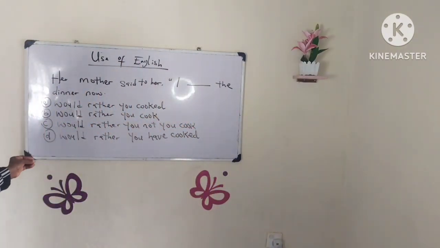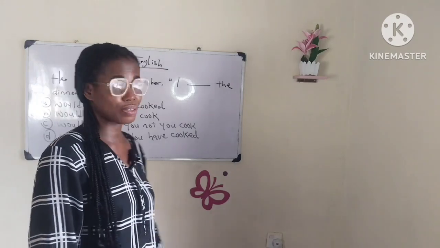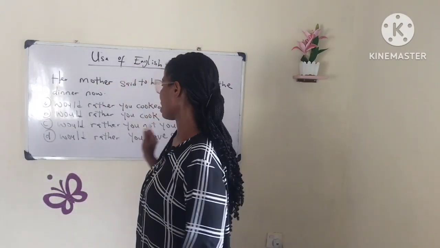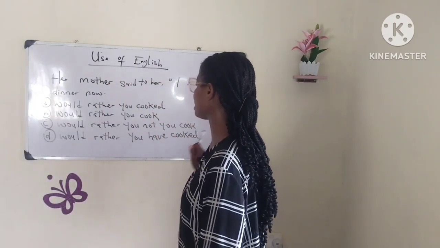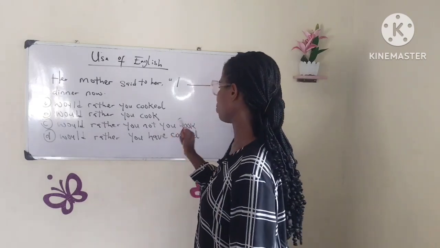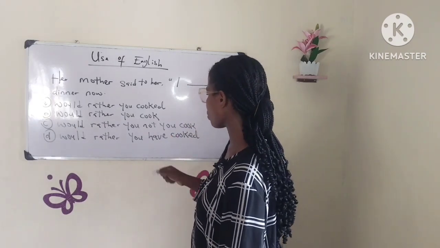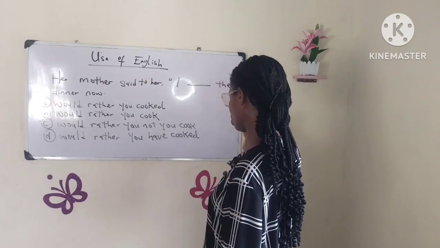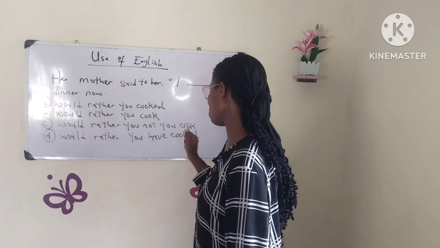Let's attempt the question now. Her mother said to her, "I dash the dinner now." Now let's look at the options. A: I would rather you cooked. B: I would rather you cook. C: I would rather you not cook. D: I would rather you have cooked.